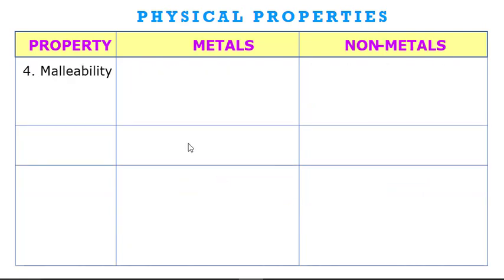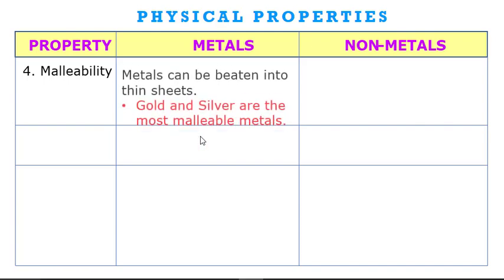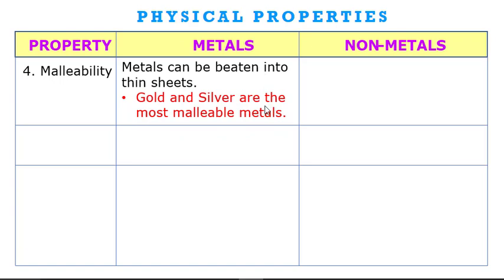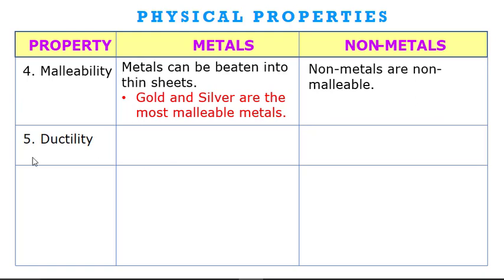Now the next property is malleability. Malleability means when we hammer it, it will start flattening out and form a sheet. So malleable means after hammering they form a sheet. Metals are malleable, so metals can be beaten into thin sheets. Gold and silver are the most malleable metals. We can hammer gold and silver and flatten them. Non-metals are non-malleable.